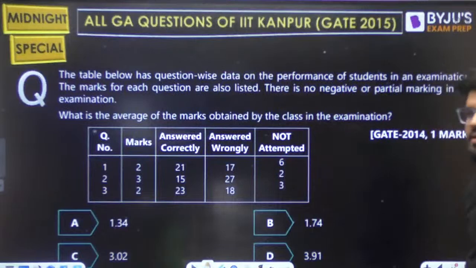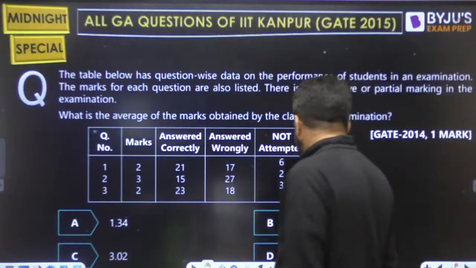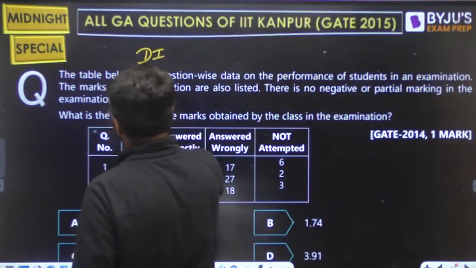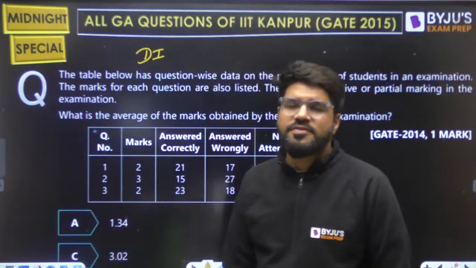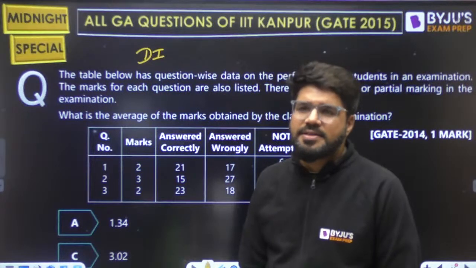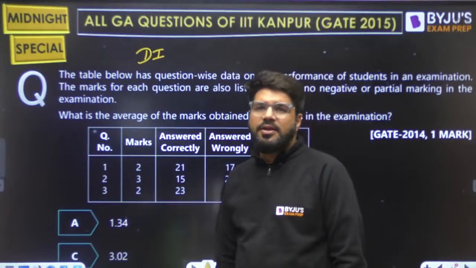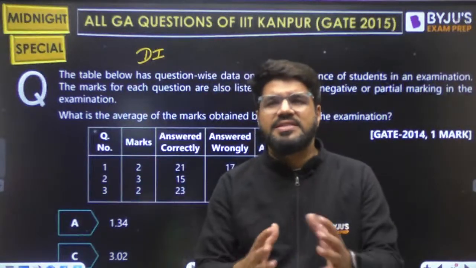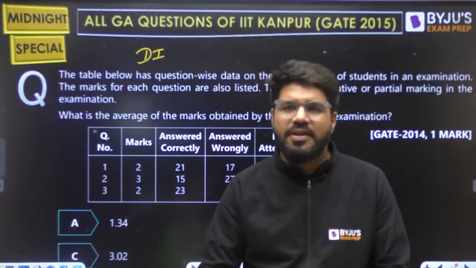Some DI questions, guys. Have a look into this. DI involves tables, bar graphs, pie charts, line charts. So this is one DI question based on a table. Ultimately, the concepts will be average, ratio, percentage type of things in the DI.